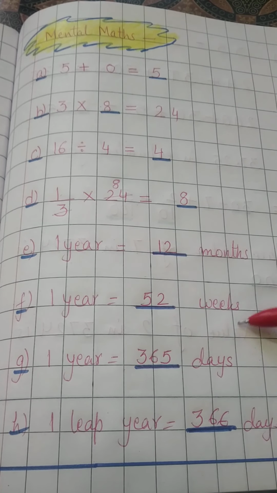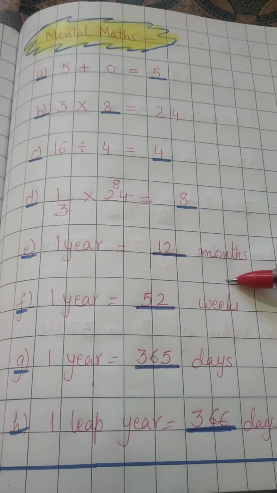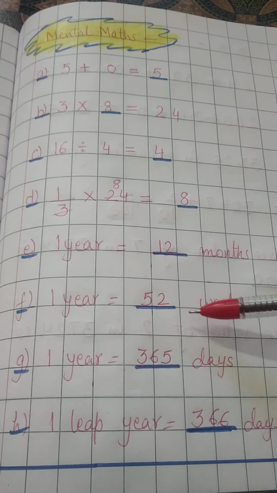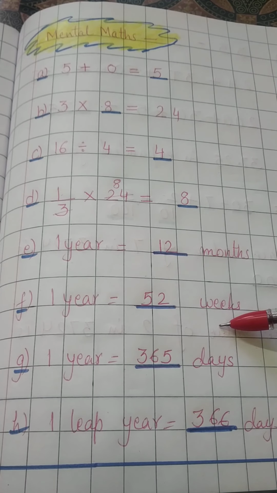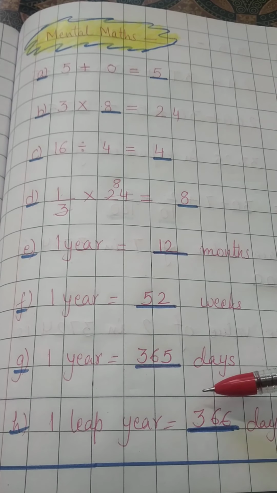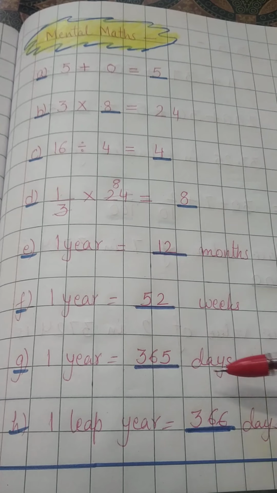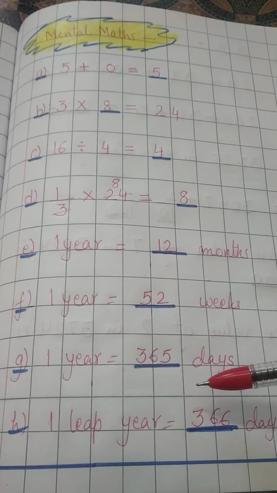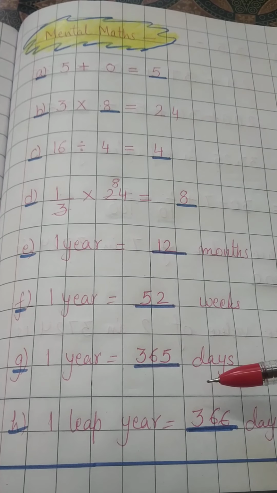Weeks means how many Sundays and Mondays come in 1 year. So the answer is 52 weeks. 1 year equal to 365 days. If 1 year is asked, that means it is about a normal year.